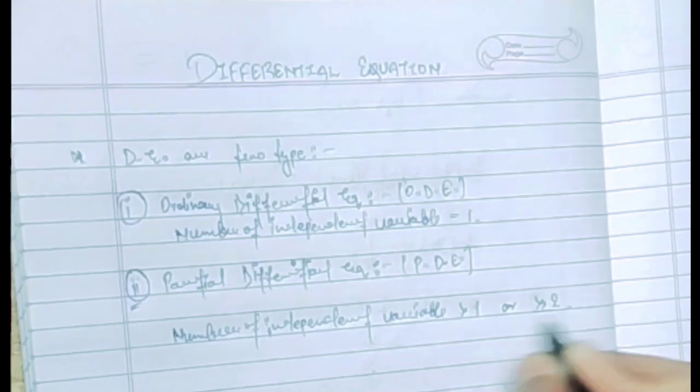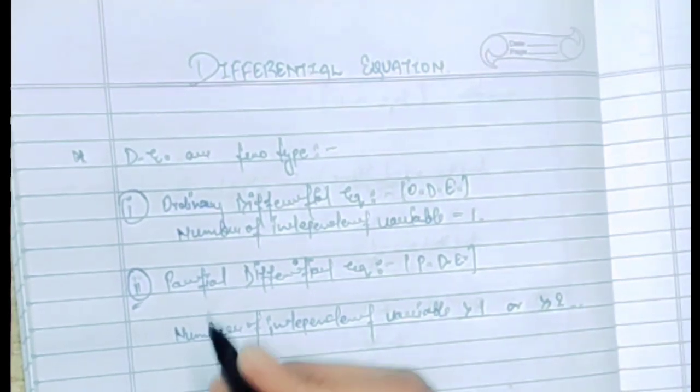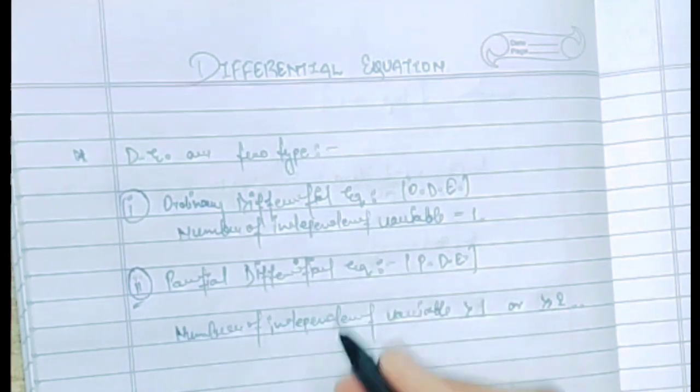So that is the way to define the ordinary differential equation and the partial differential equation.